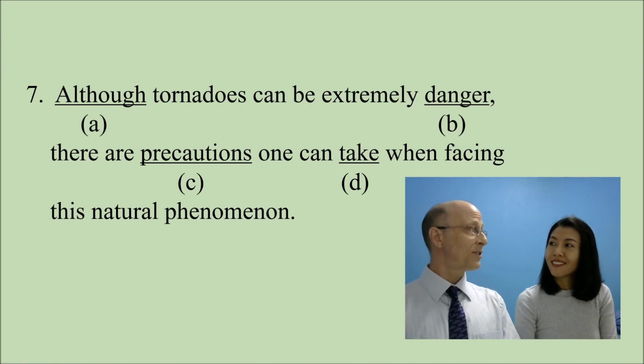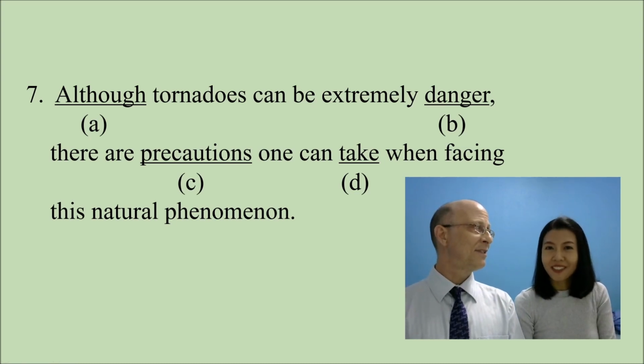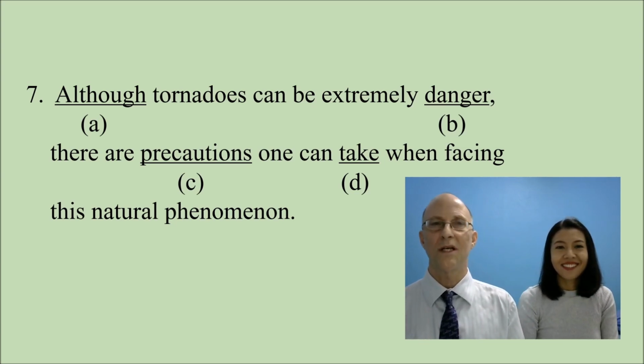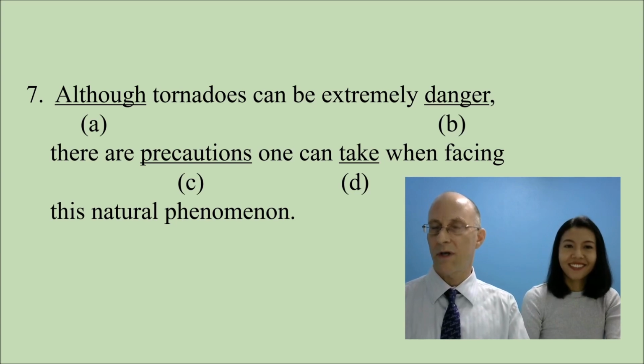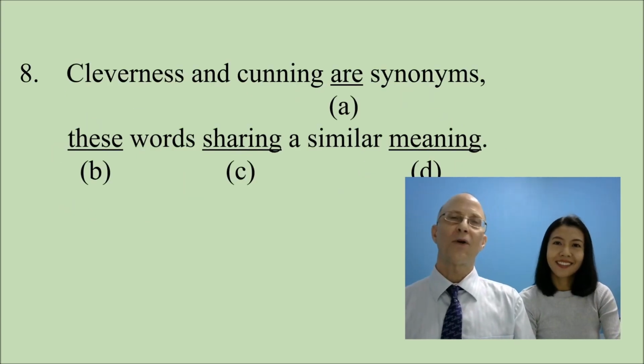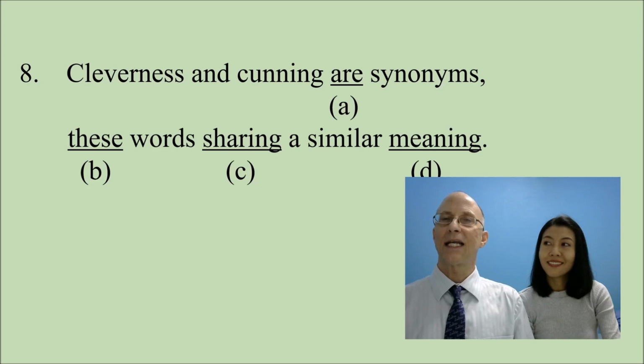So what is the adjective form of danger? Dangerous. Yeah, dangerous. So therefore, number 7 should read, although tornadoes are extremely dangerous, there are precautions one can take when facing this natural phenomenon. Number 8, cleverness and cunning are synonyms, these words sharing a similar meaning.